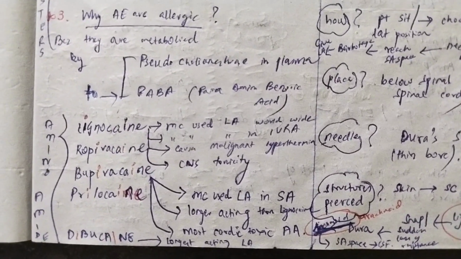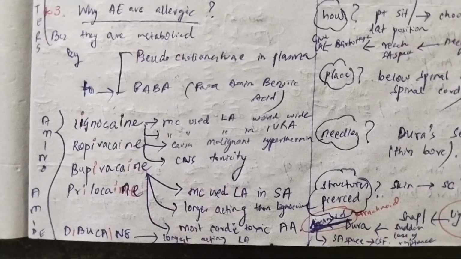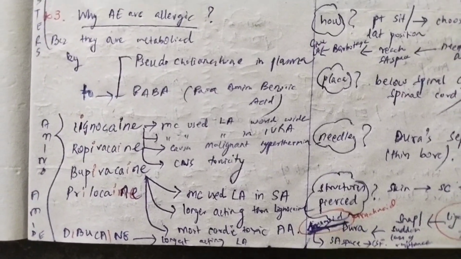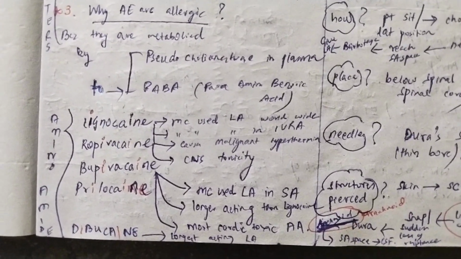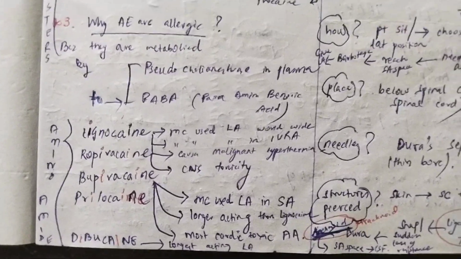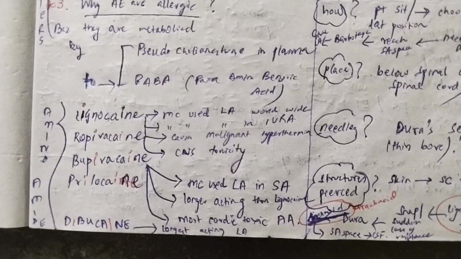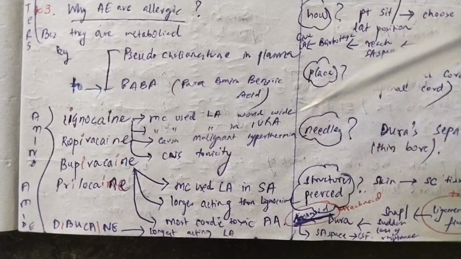Now, in the start of the discussion, there was a part where I used the term IVRA. What was that? Yes, guys, anyone? Just remind yourself in the brain. Yes, August Bier. He was the first person to have given IVRA, and he was known as the father of spinal anesthesia. Very good.